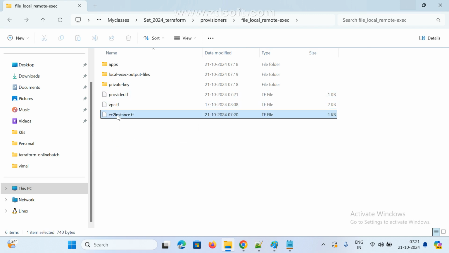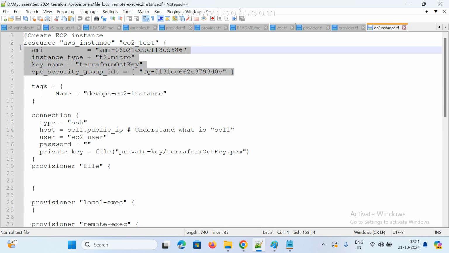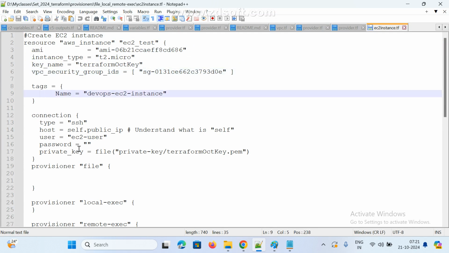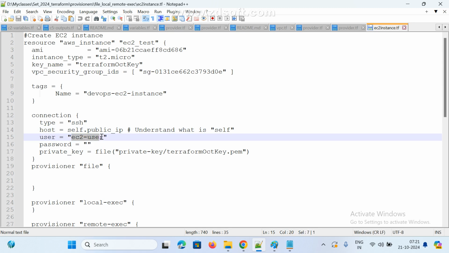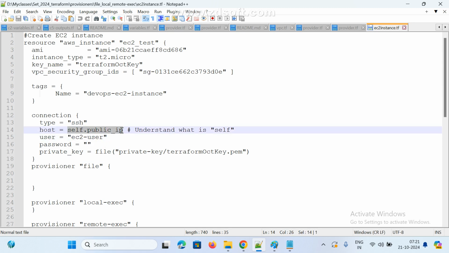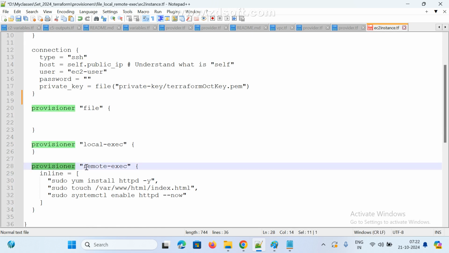Now I'm coming to here. So this is the EC2. So AMI, I hope everyone knows what this is, no need to explain again. And this is the connection block I'm creating. See, private key, terraform, and this is where I'm logging in. Here we can use the public IP, and I'm connecting my file. Private key file equal to, I am giving my path and file name. That's it.